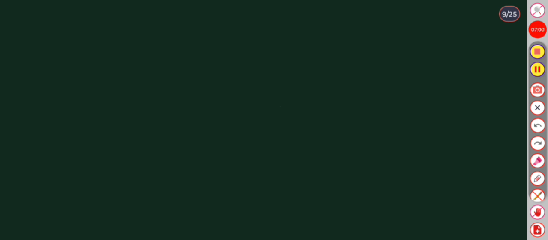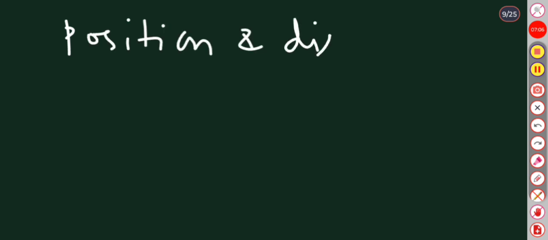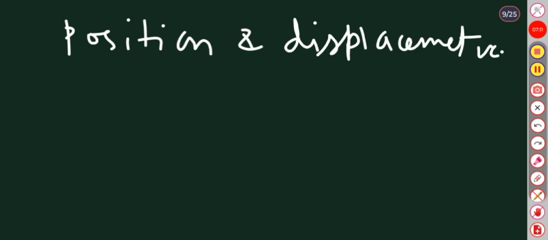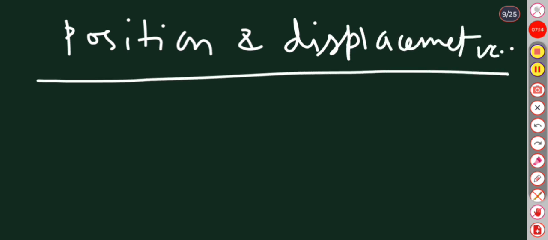Position and displacement vector. How can it be represented?